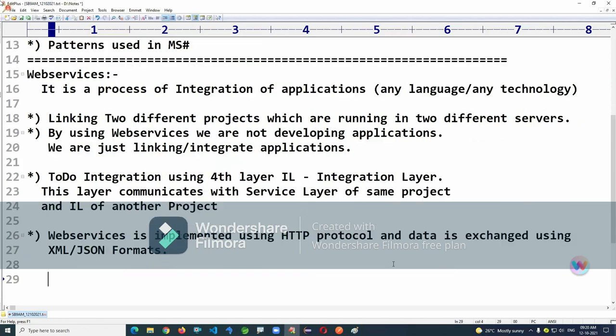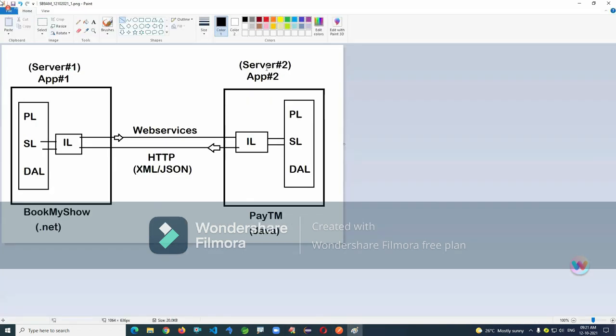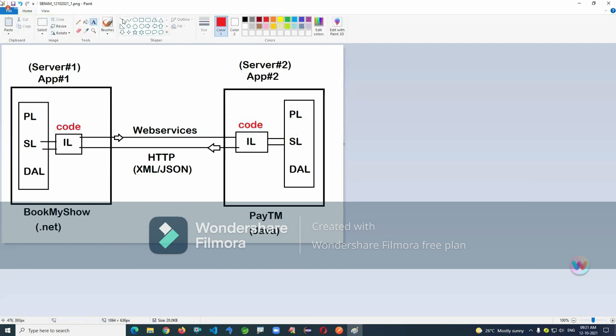I'll show what XML and JSON are. This is Extensible Markup Language and JavaScript Object Notation. I'll show the syntax and structures of them. Not to worry, just follow my instructions. In the integration layer, we are going to write one integration layer. So here we write some code. Of course, here also we write some code, just to understand what is what.